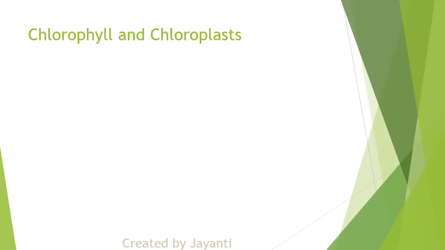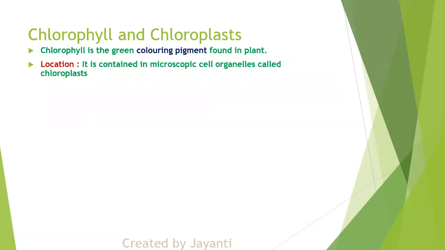Now we have already studied that plants have a pigment called chlorophyll. So we'll understand what is chlorophyll and what is chloroplast. Chlorophyll is a green color pigment found in plants. Normally they will ask you the location as well as the function. Always remember chlorophyll is a pigment. Location: it is contained in microscopic cell organelles called chloroplast. So chlorophyll is present in chloroplast.